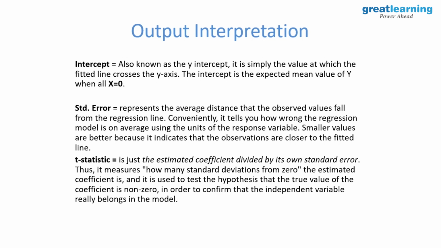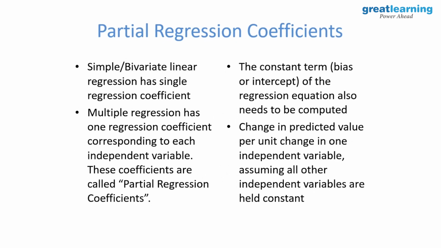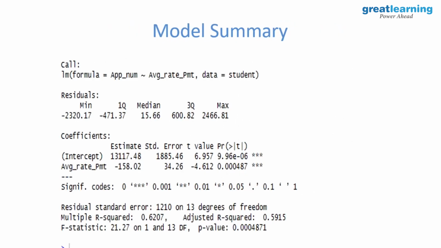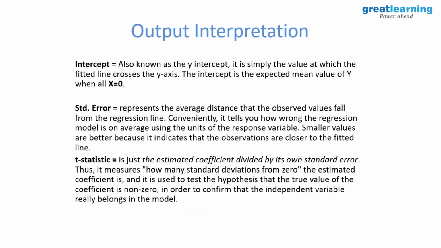When x is 0. So 0 into m will be 0. Correct? Plus c. So this is c. Got it? For interpretation perspective, right? So now in our example, this is where it hits the y-axis. Okay? Think from that perspective. Good. So you are clear with the intercept.